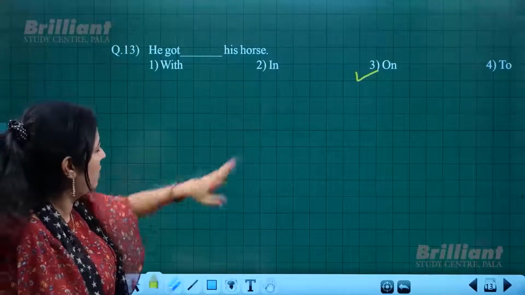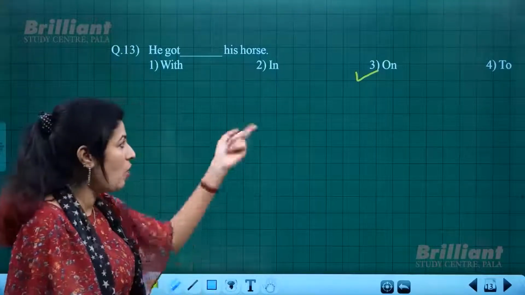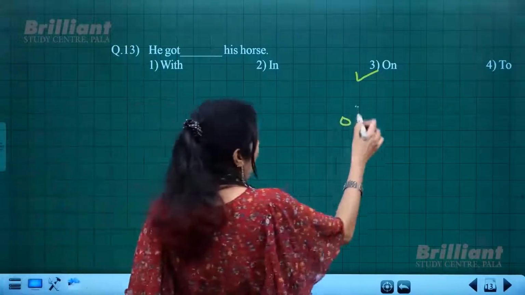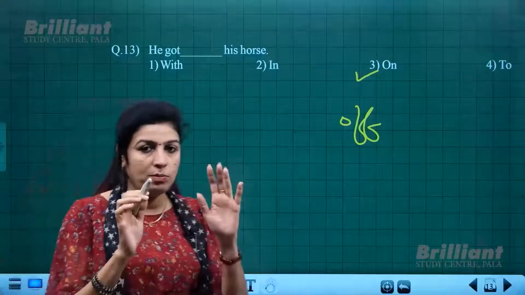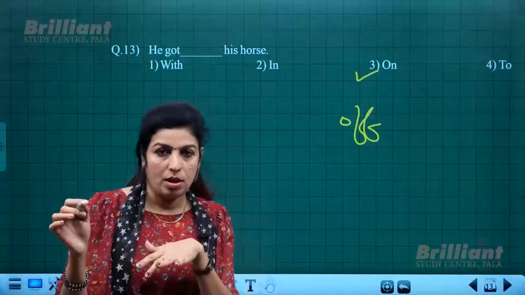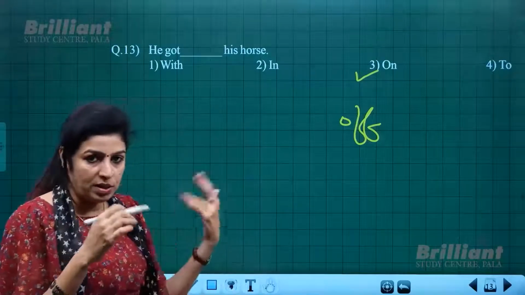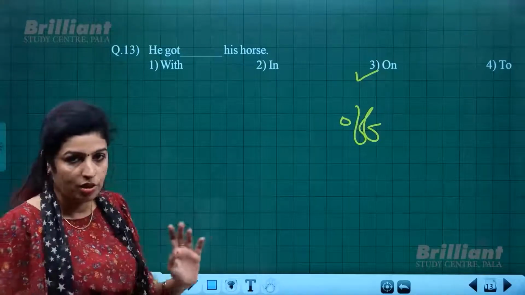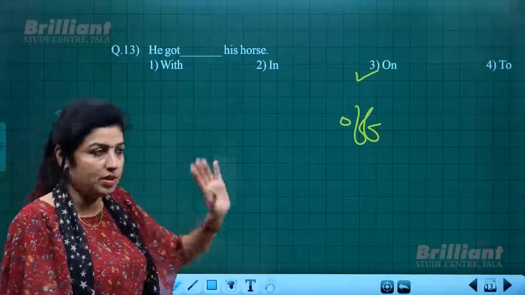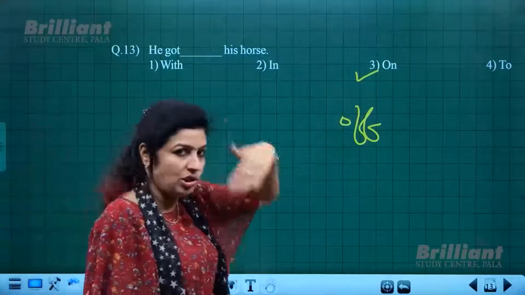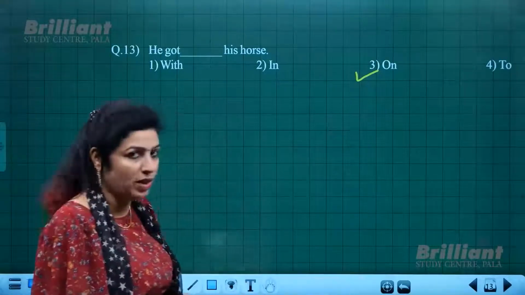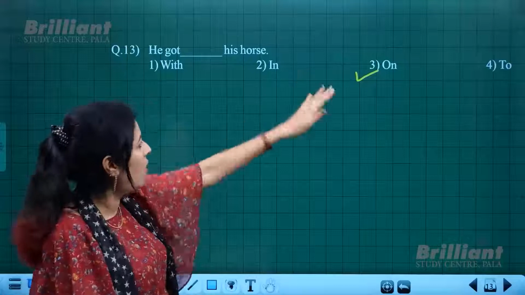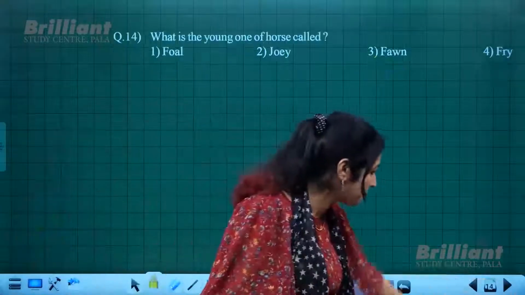So it is on. Suppose instead of on, you had been given off. That also is a possible option. He got on means to climb on the horse, and he got off means to step down from the horse. That's the difference. You just need to know these differences. Here no option like off is given, otherwise you would have got confused. So here on is the only option possible.